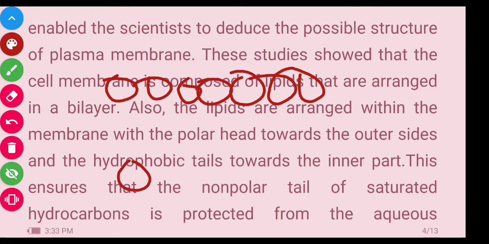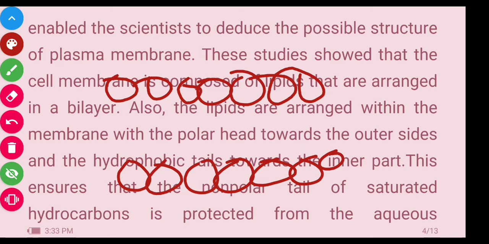It consists of a bilayer of lipids. It consists of the polar head towards the outer side. This is the outer side of the bilayer, and at this side the polar heads are present, and the hydrophobic tails are present at the inner side.